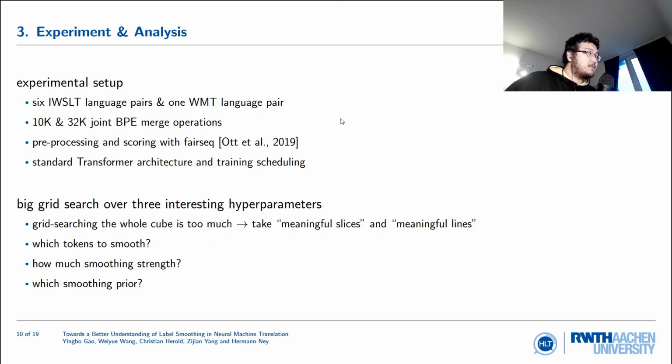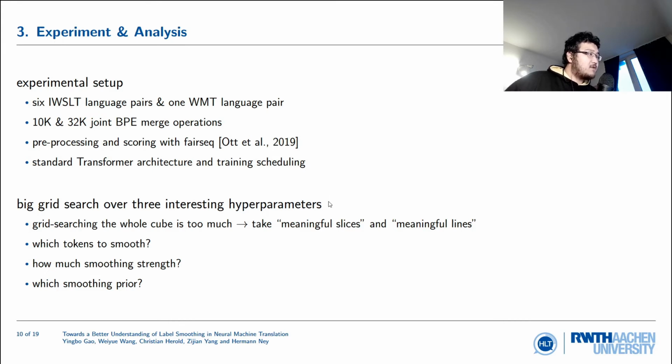All right, so the experimental setup is quite standard. We work on 6 IWSLT language pairs and 1 WMT language pair. We apply joint BPE of source and target, with 10K and 32K merge operations for IWSLT and WMT, respectively. In terms of pre-processing, scoring, architecture, training, scheduling, and so on, it's quite standard. We use the Fairseq toolkit.